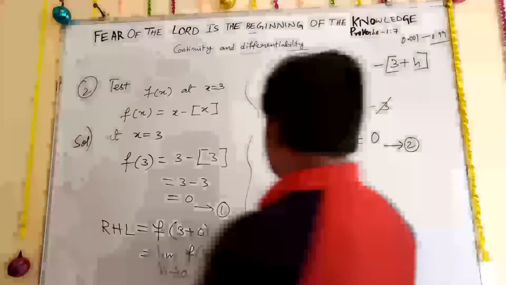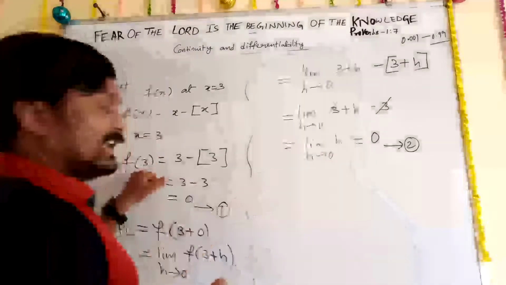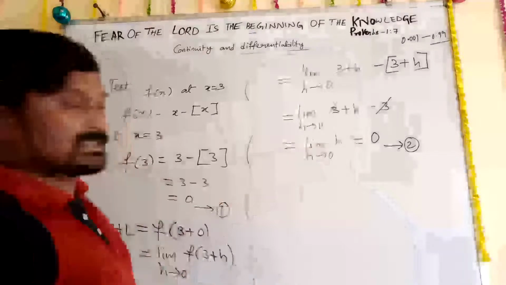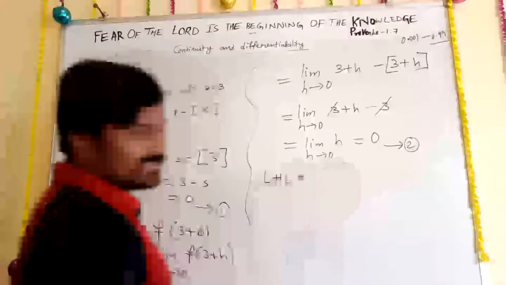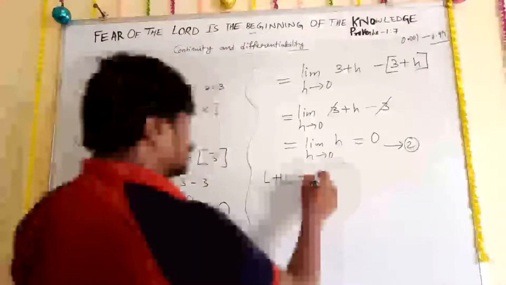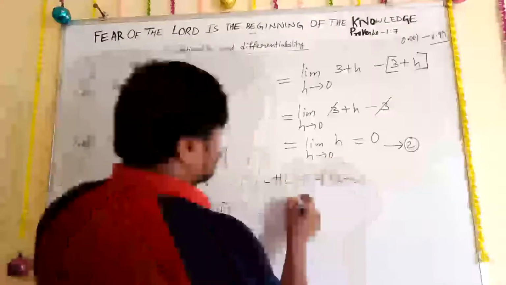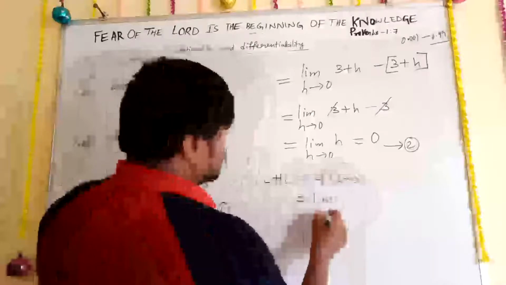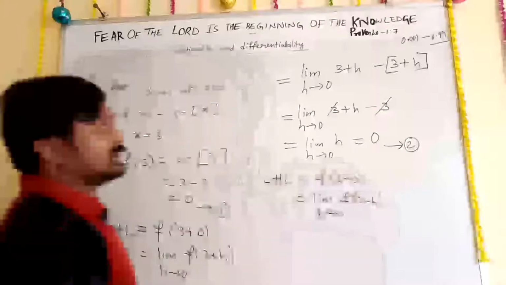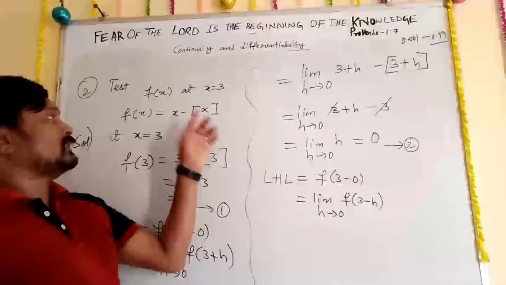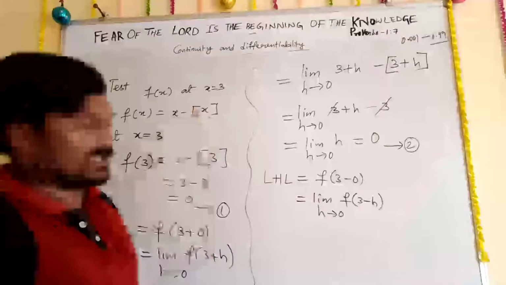So now f of 3 and RHL both are the same, but now you go for LHL. LHL is equal to f of 3 minus 0, limit h tends to 0, f of 3 minus h. Now what do you need to do? Wherever x is there, substitute 3 minus h.